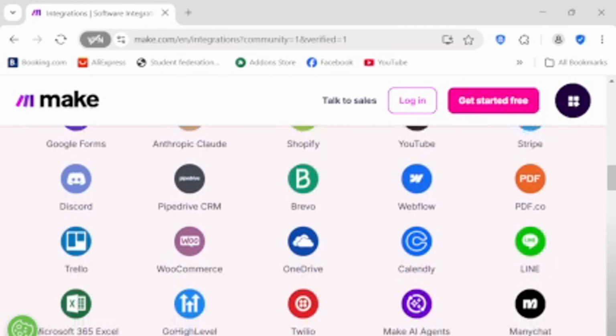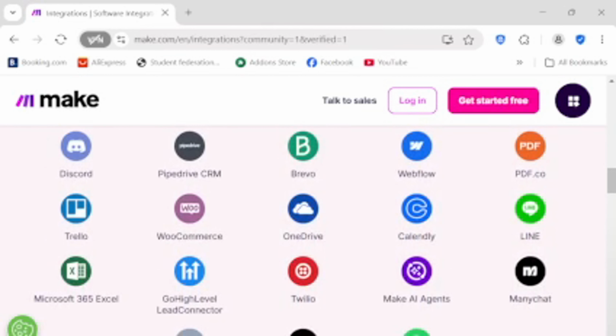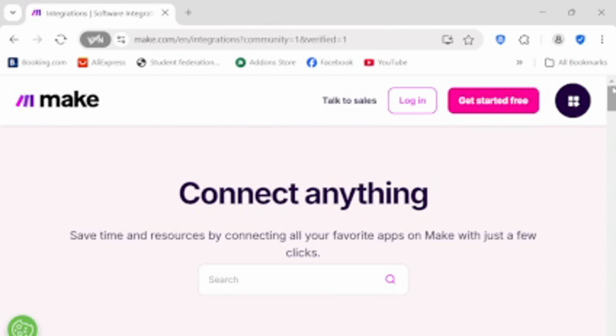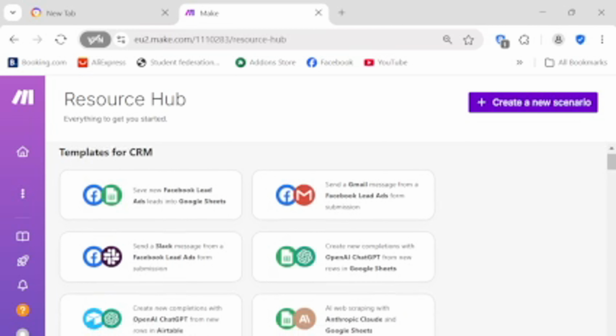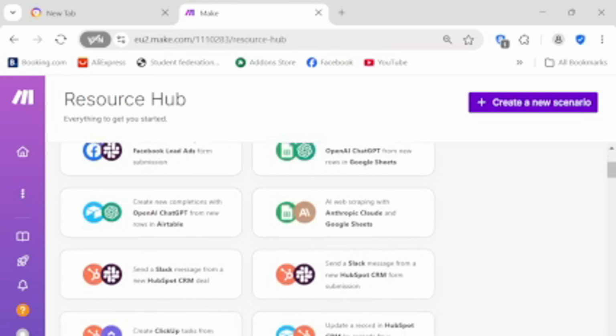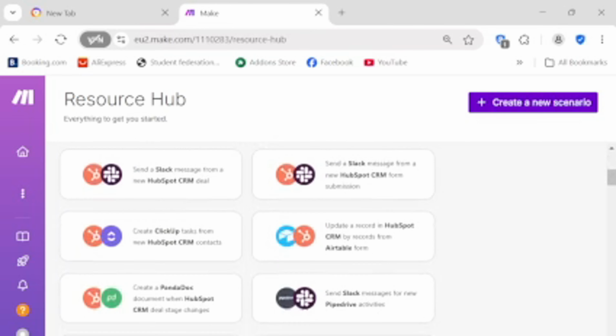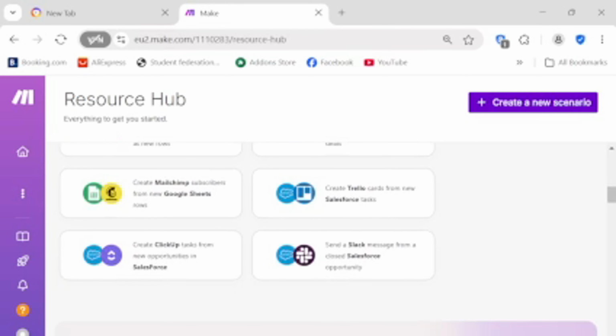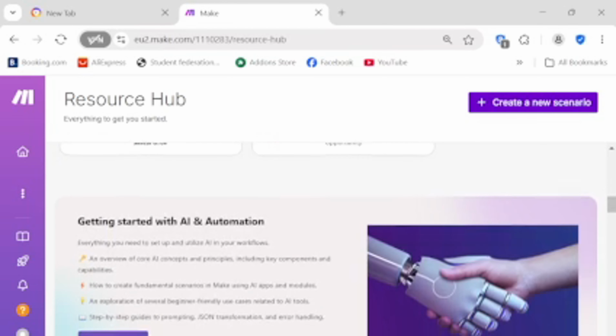No code aspect. Intuitive drag and drop, visual workflow builder, no code, all power. The magic lies in our intuitive drag and drop visual builder. If you can visualize your workflow, you can build it in Make. Select your apps, choose your triggers and actions, and map how data flows between them. It's powerful automation made incredibly simple, with no coding expertise required.